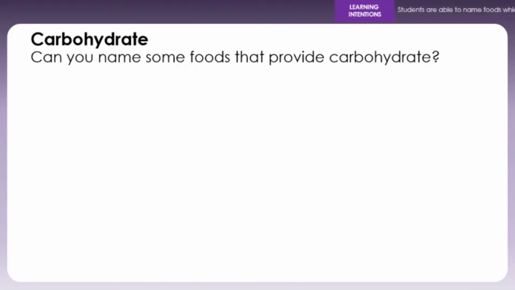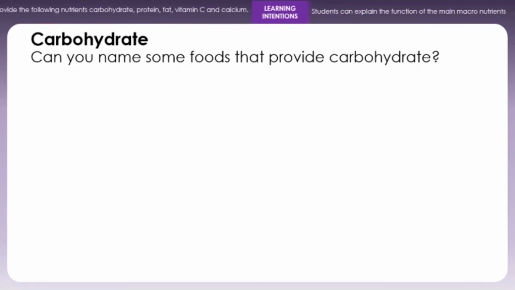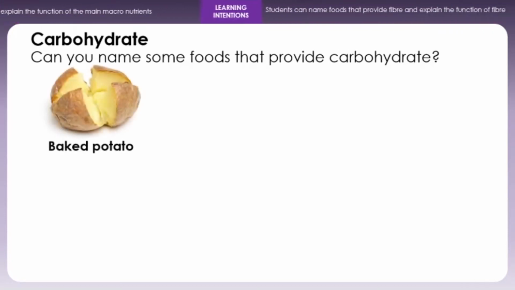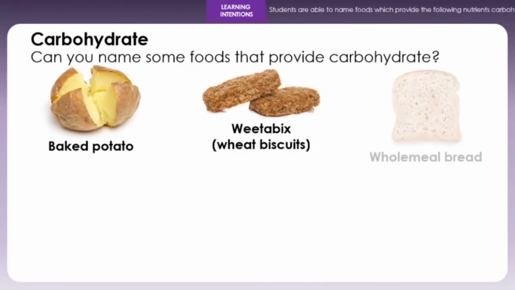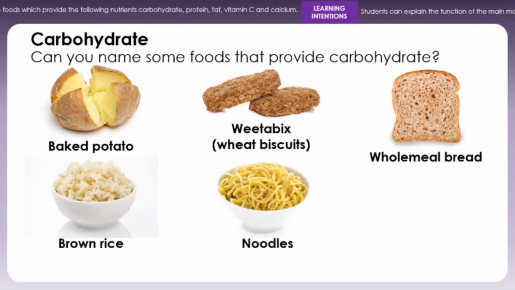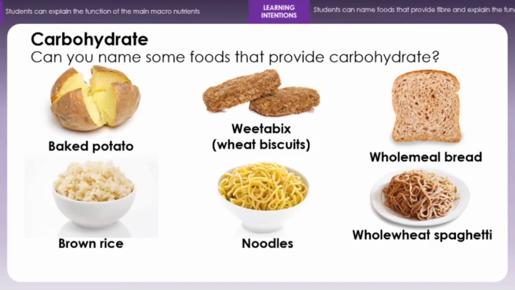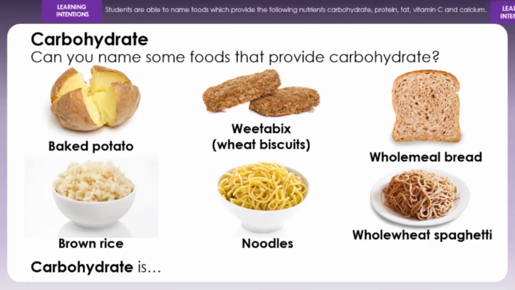Right, for carbohydrates, can you name some foods that provide carbohydrate? I gave you a wee clue with a starter. So you get starchy carbohydrates in baked potatoes, in Weetabix, wholemeal bread, brown rice, noodles and whole wheat spaghetti. So we're going for the higher fibre sources of things. That's part of the Eat Well Guide recommendations. So these are all starchy carbohydrates.